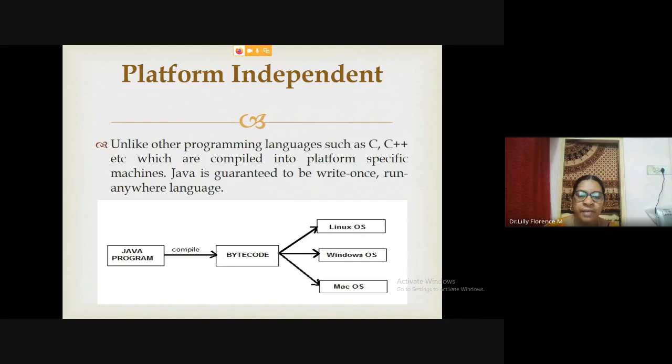That's why it is platform independent. Once we created bytecode, that bytecode can be run on any operating system. So that is why it is platform independent, and we can say Java is a write once, run anywhere language.